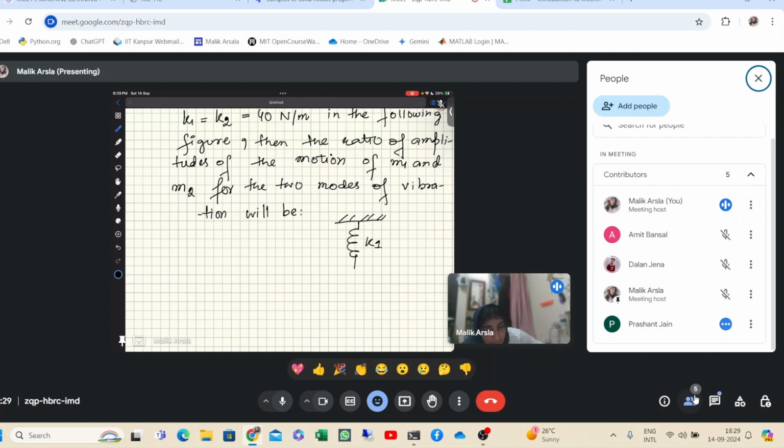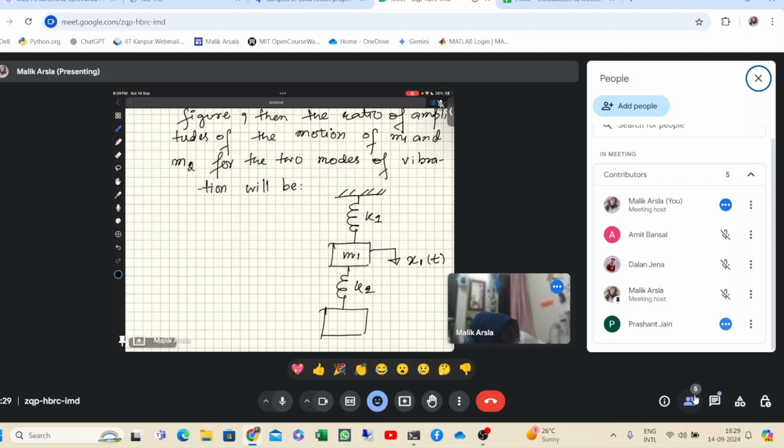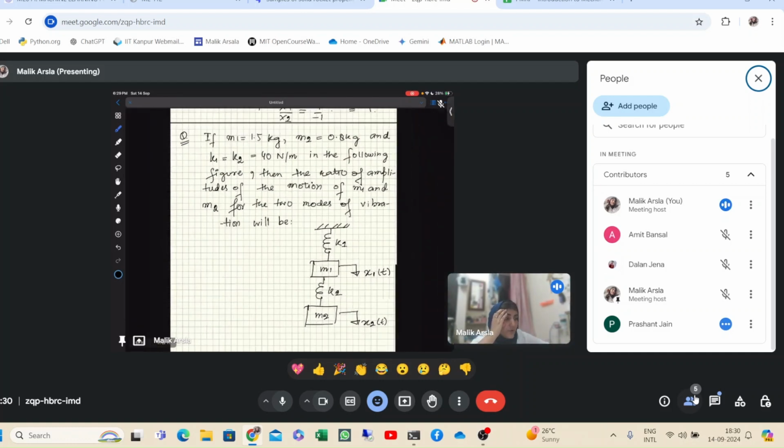So this is the K1 spring, and to it we have attached mass m1, and we have given its displacement to this side, and it's K2, and it will be x2. So quickly try to solve it and tell me what you're getting.